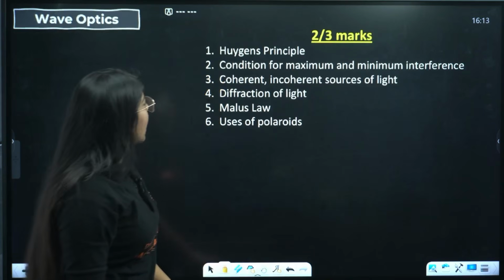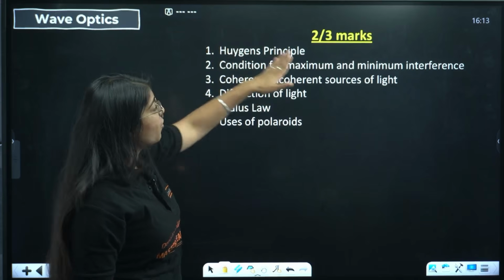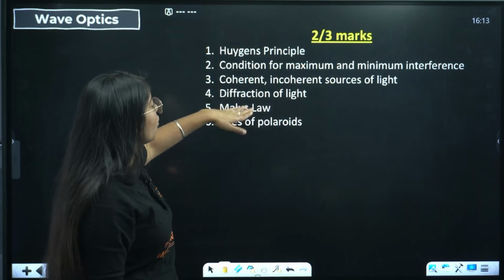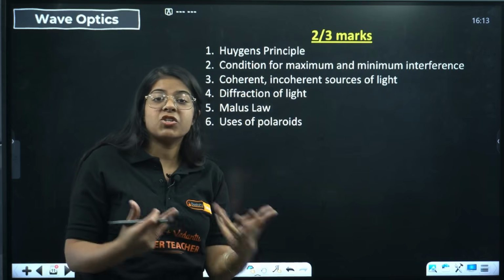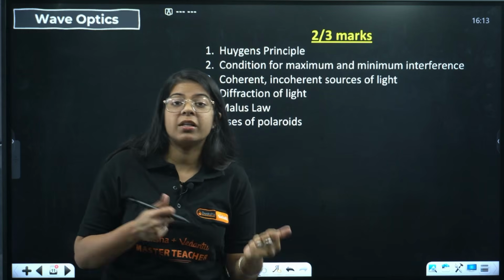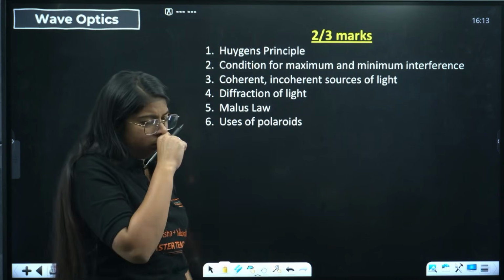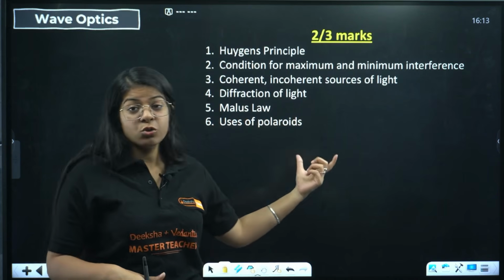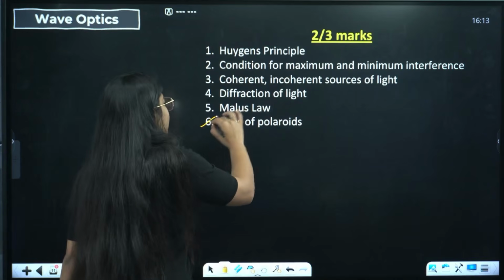Okay. Next we have wave optics. They can ask you Huygens principle, condition for maximum and minimum interference, coherent and incoherent sources of light. How do you differentiate if a light source is coherent or incoherent? What are its properties? Okay, diffraction of light, Malus law, and use of Polaroids, where Polaroids are used. Okay, this is also a very asked question.